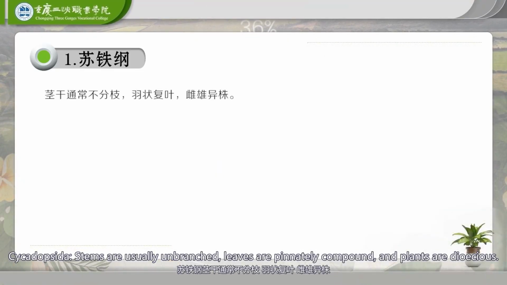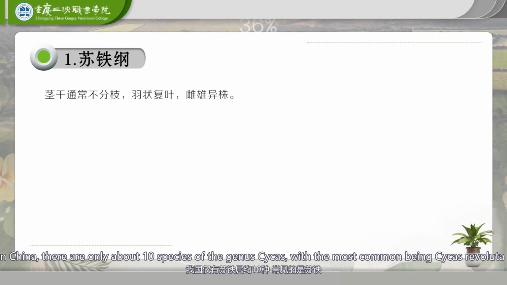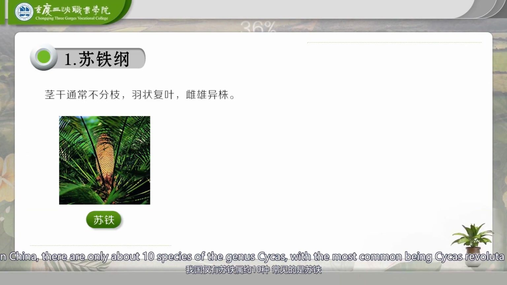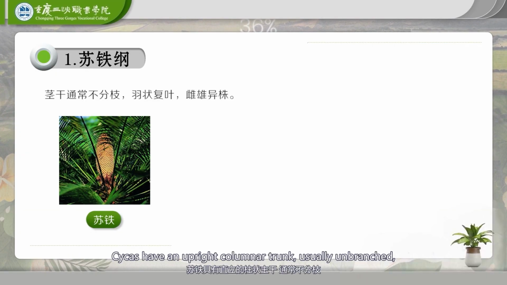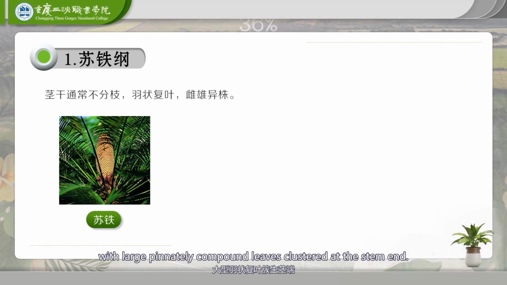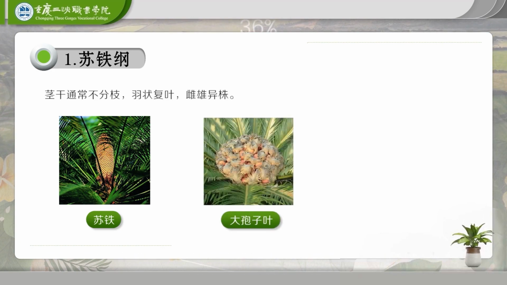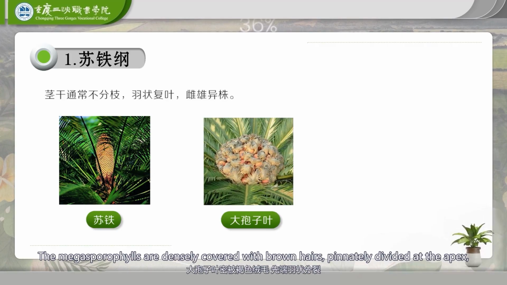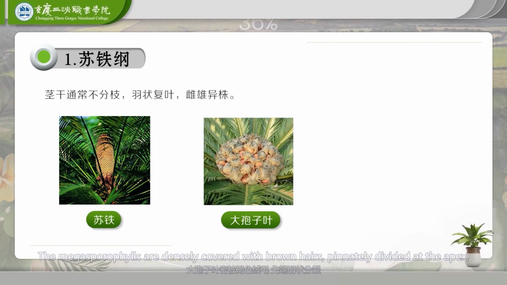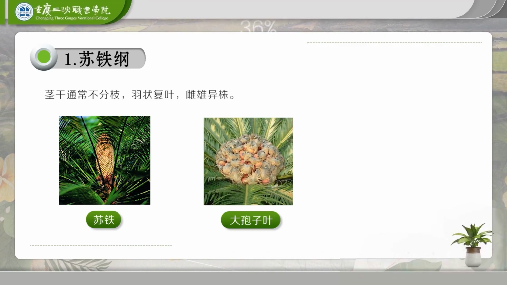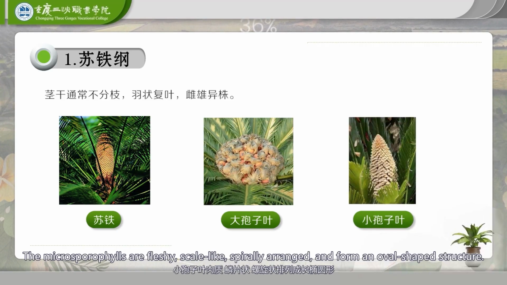Cycadopsida. Stems are usually unbranched, leaves are pinnately compound, and plants are dioecious. In China, there are only about 10 species of the genus Cycas, with the most common being Cycas revoluta. Cycas have an upright columnar trunk, usually unbranched, with large pinnately compound leaves clustered at the stem end. They are dioecious. The megasporophylls are densely covered with brown hairs, pinnately divided at the apex, and bear ovules on the lower sides. Seeds ovate. The microsporophylls are fleshy, scale-like, spirally arranged, and form an oval-shaped structure.